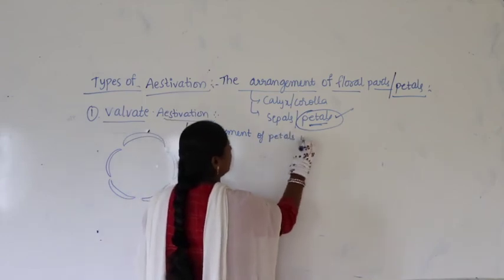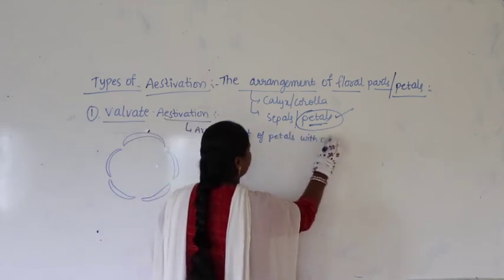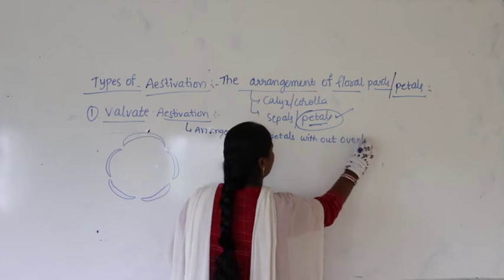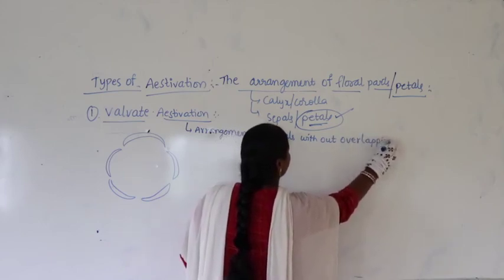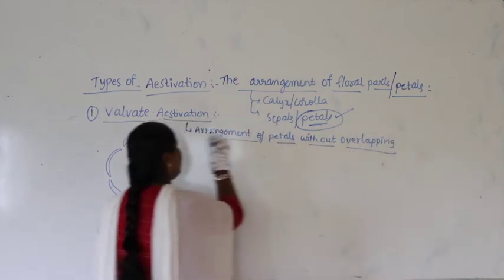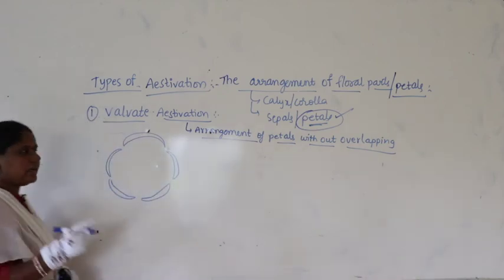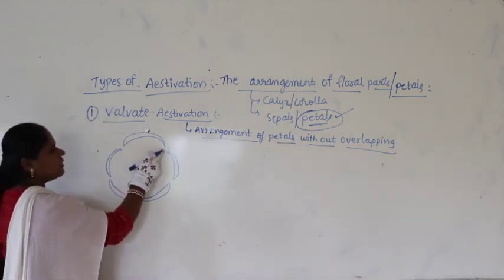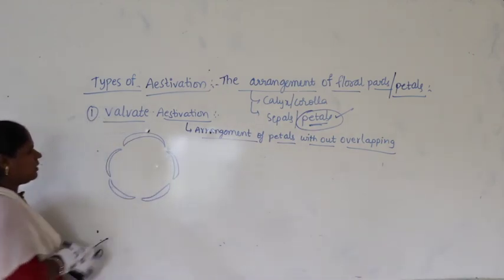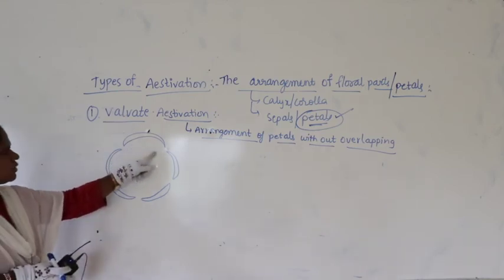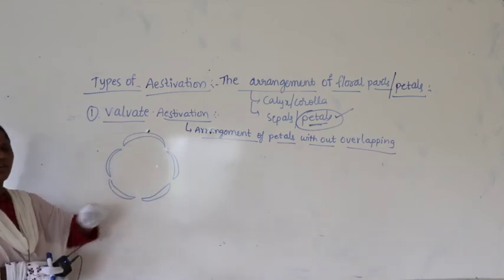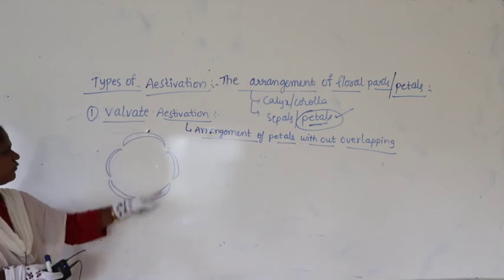without overlapping, meaning there is no overlapping. The margin of one petal does not touch the margin of the other petal. You can see they all are free.